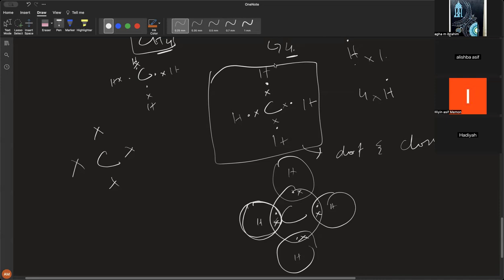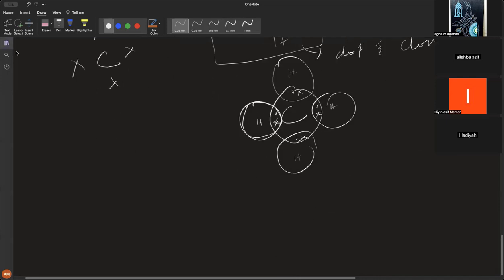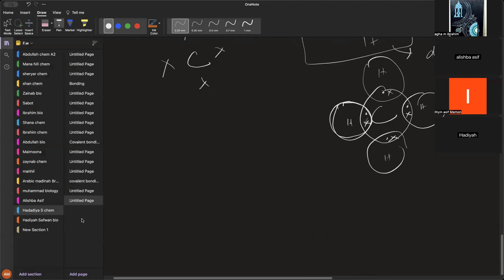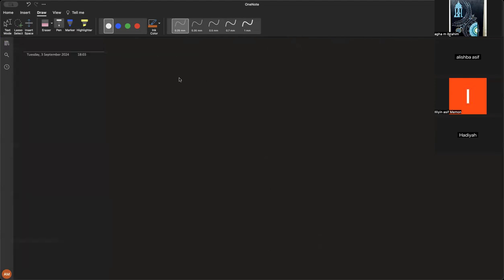Let's move ahead. Should we look at another molecular compound, that is carbon dioxide? Can anybody tell, in order to make its configuration and dot and cross, what's the first thing that we need to do? Obviously, write the electronic configuration. Electronic configuration. Very good.